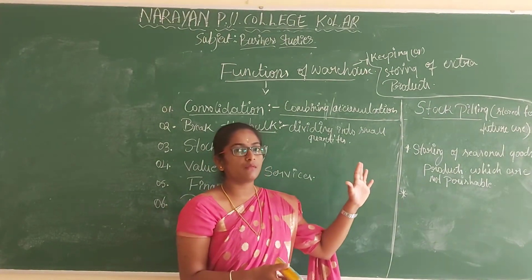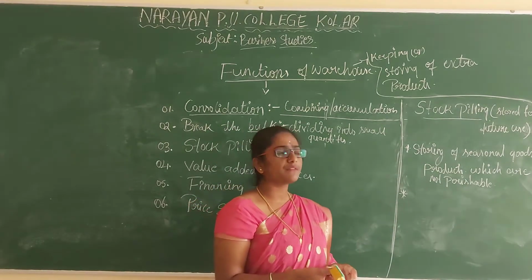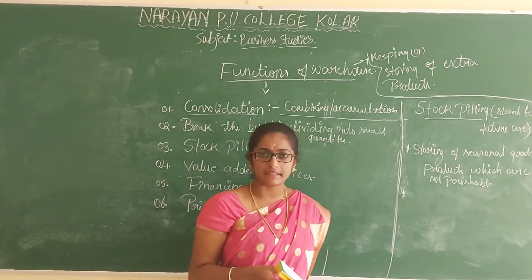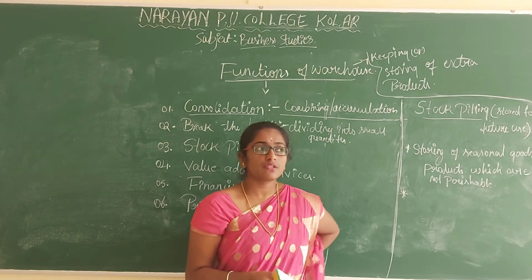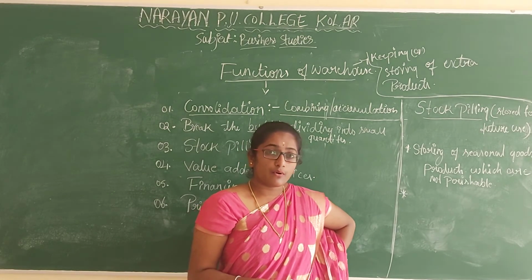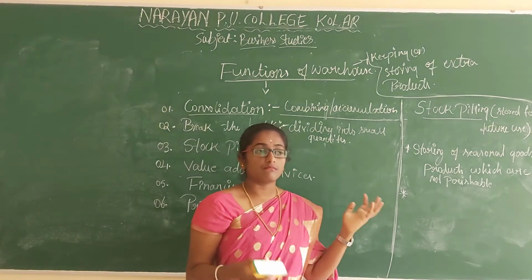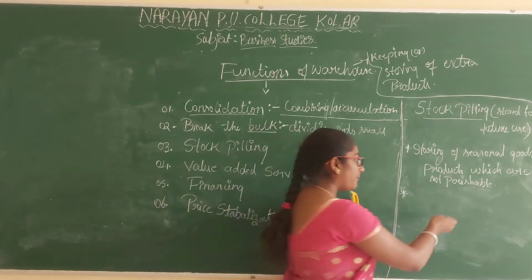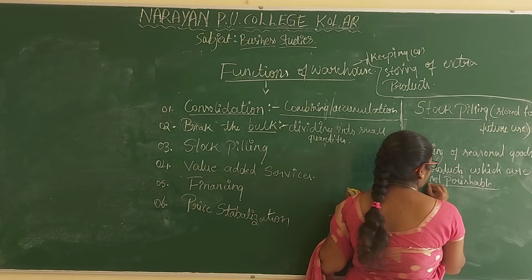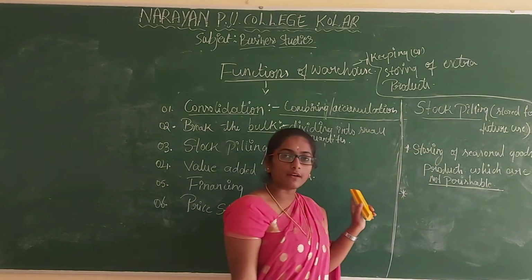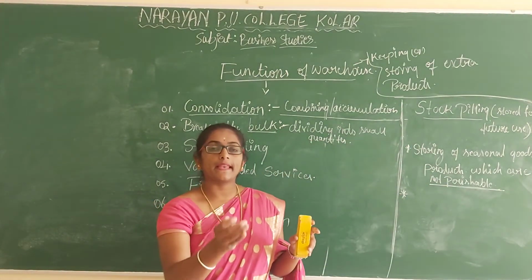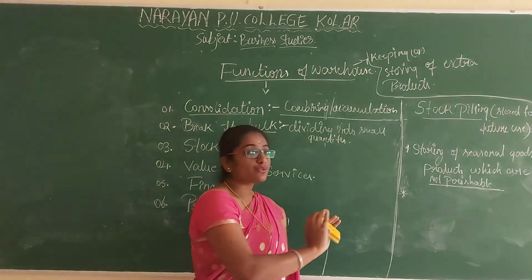We have many seasonal products, right? Some organizations will produce many seasonal products, so those products will be stored in the warehouses, and that too which are not perishable. Not perishable means what? Which are not spoilable, which are not destroyable.